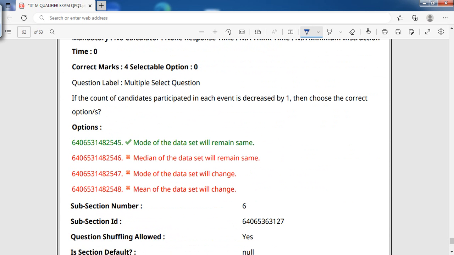If the count of the candidates participated in each event is decreased by 1, then choose the correct options. Mode will always be the same. The median will change. The mode will not change.